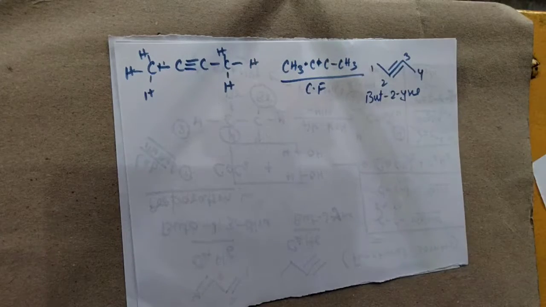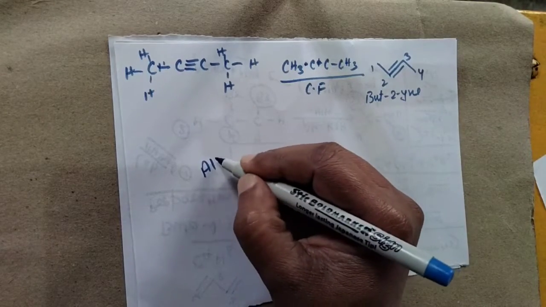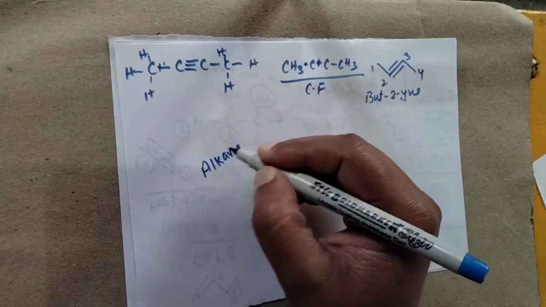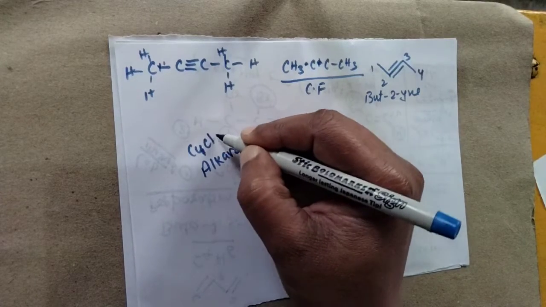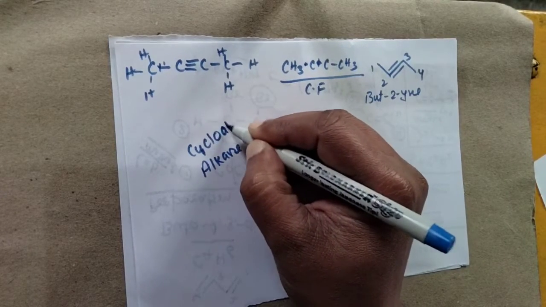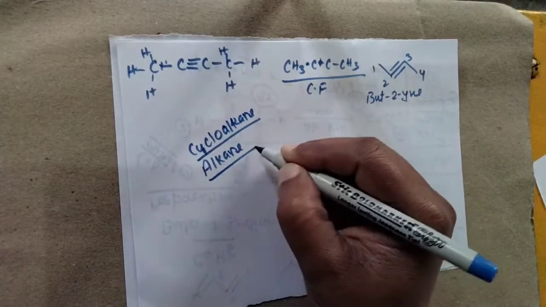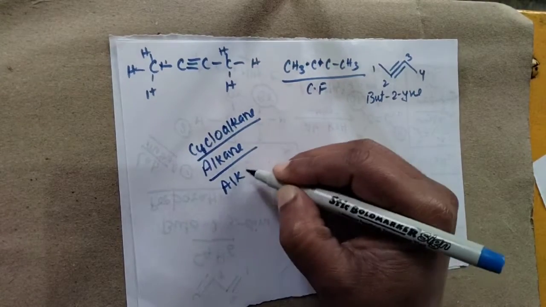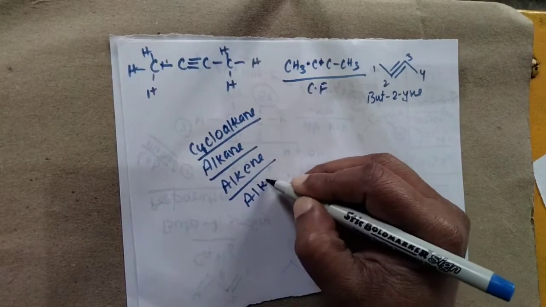Okay, so this is about naming. In this video we provided the naming of alkane, and we also provided names for cycloalkane. We also know about the names of alkene and alkyne.